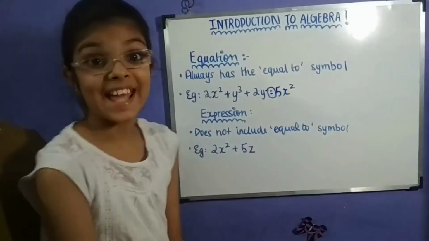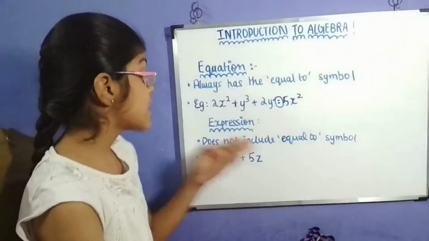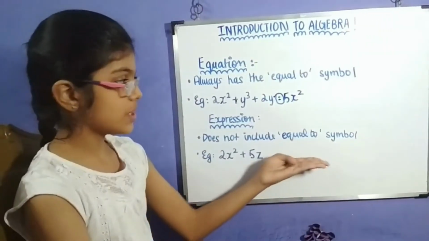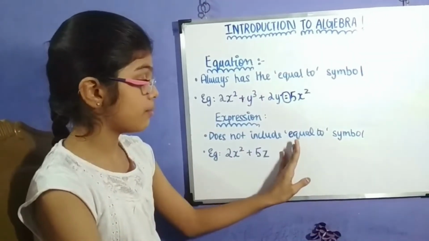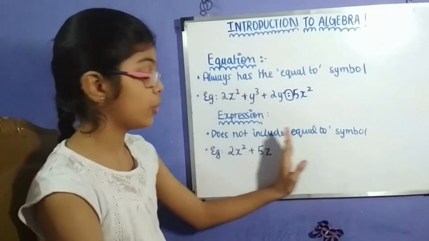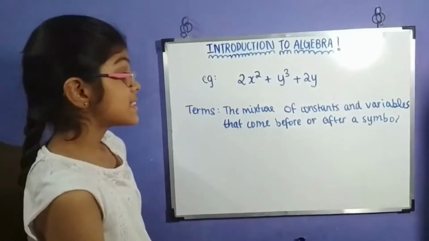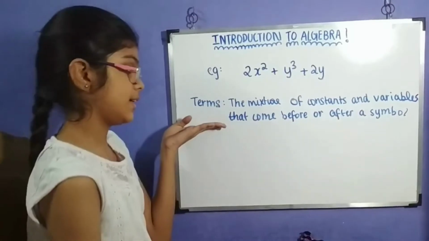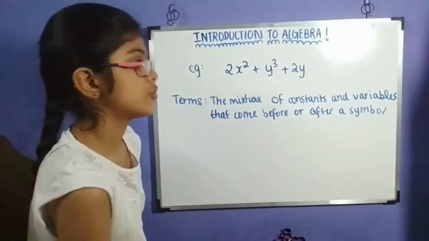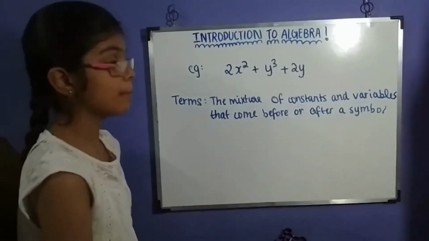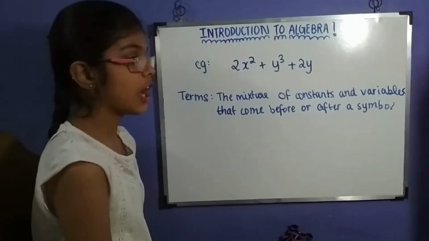Now let's see what an expression is. It does not include the equal to symbol. As you can see in the example, the equal symbol and the answer will not be included. Now let's see what a term is. A term is the mixture of constants and variables that come before or after a symbol.